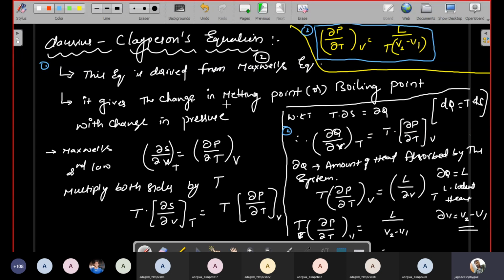But in intermediate, you write this Clausius-Clapeyron equation by using specific heat at constant volume or specific heat at constant pressure, and otherwise using the condensation process like a latent heat equation. But here in degree, we will prove this equation by using the second law of thermodynamic potential. From the second law of thermodynamic potential, I can derive ∂P/∂T, the changing pressure with respect to changing temperature, which gives latent heat: the Clausius-Clapeyron equation, L divided by T into (V2 minus V1). So this is the Clausius-Clapeyron equation.